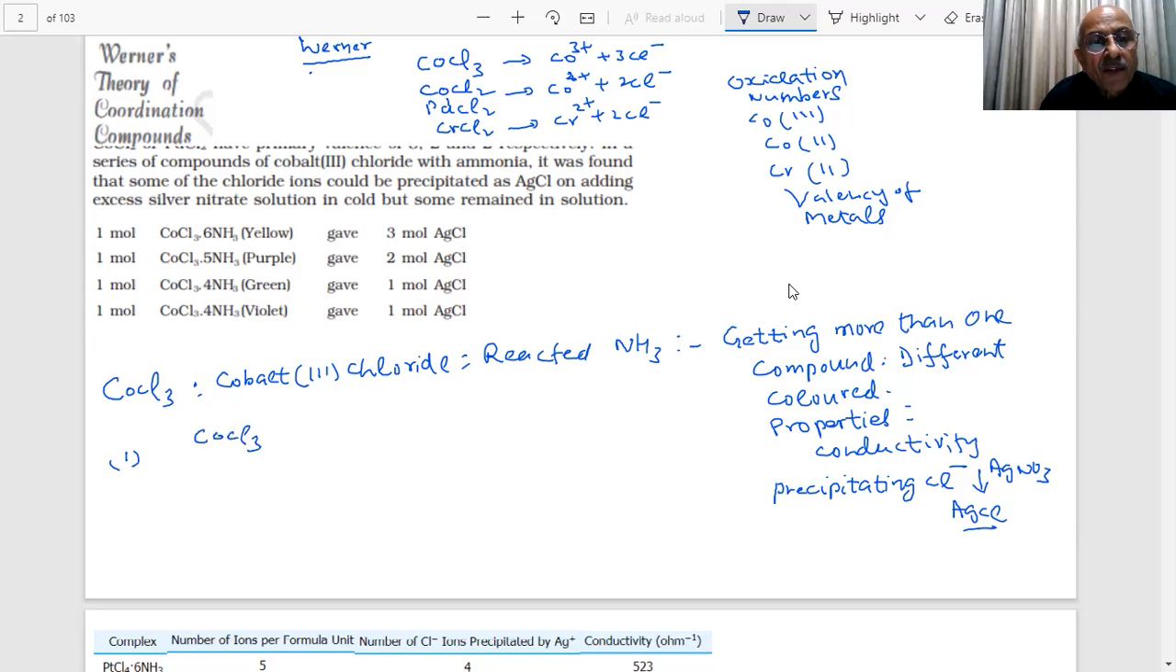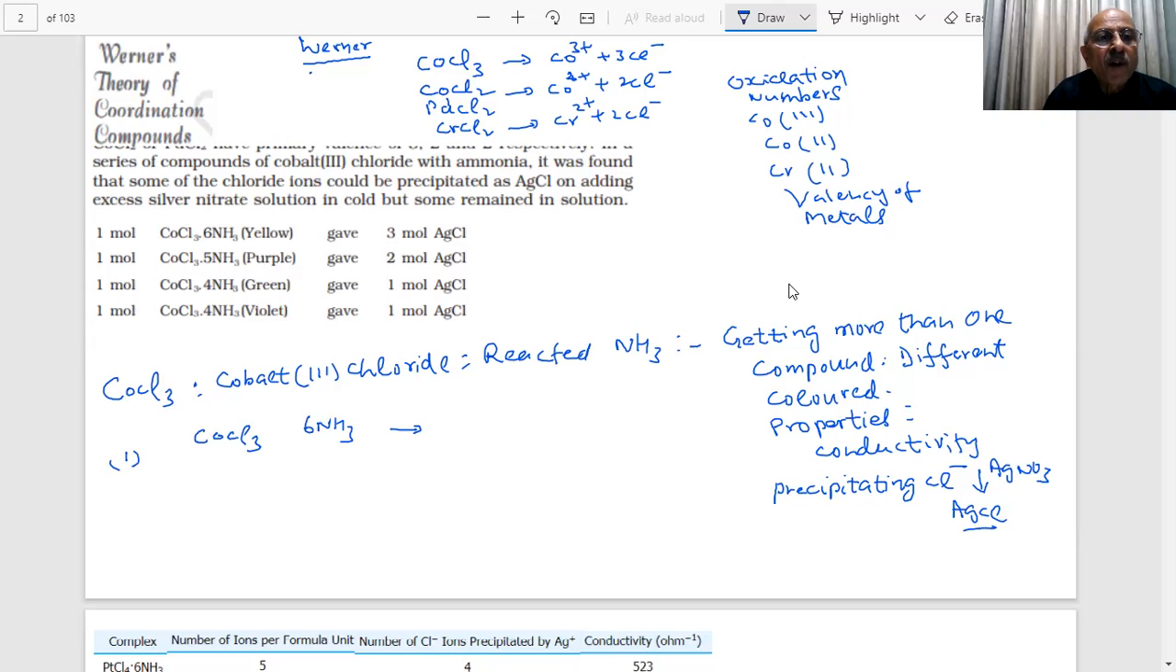This is my CoCl3. When reacted with 6 moles of ammonia, what he got was a yellow compound. On precipitation with silver nitrate, it produces 3 moles of AgCl, which is the precipitate formed by chloride ion with silver nitrate.